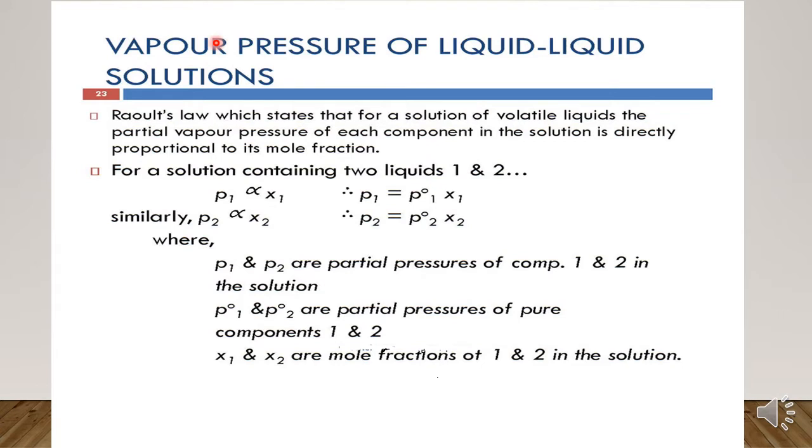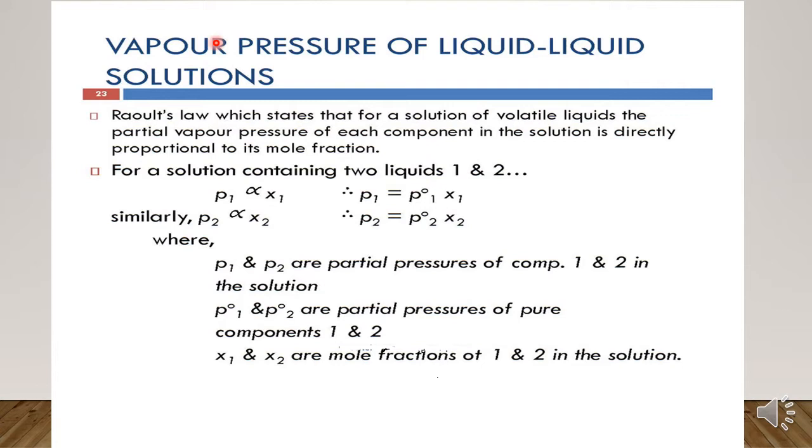Suppose we take a volatile liquid, and the most common example of a volatile liquid is water. Suppose we take water in a closed container and fill it up to the half level. Then what will happen? The empty space above the water level will be slowly occupied by the vapors that are formed from the water.